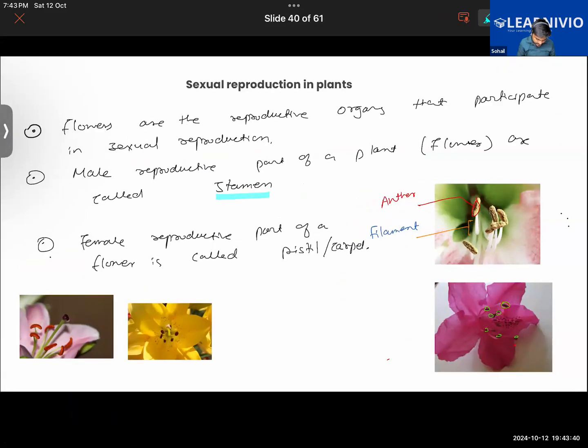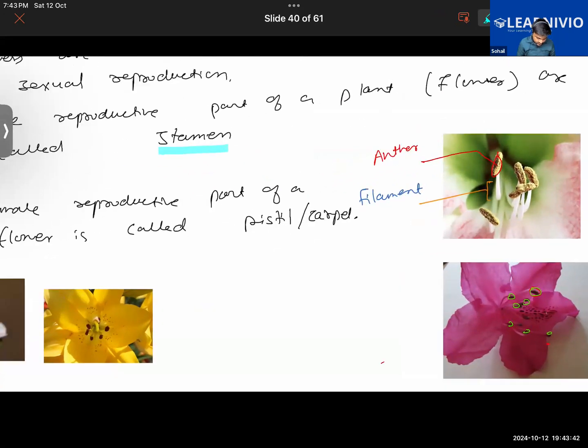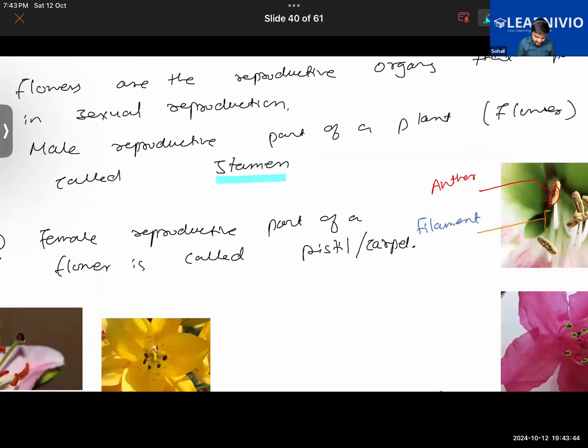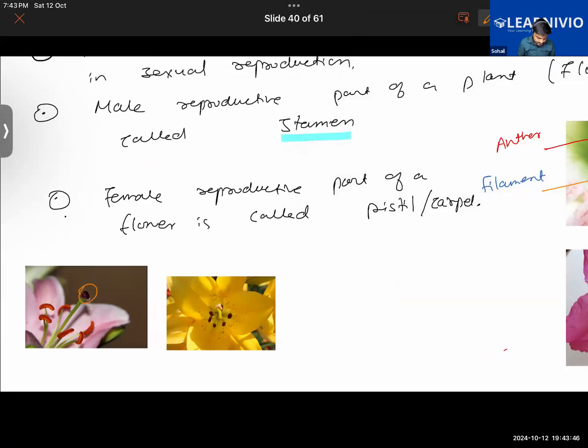Take for example this flower. You must have seen these structures in the flower. This is the structure, right? So when we look at the structure of a flower, we will get to know that it has two parts. One is the male part, another one is the female part.